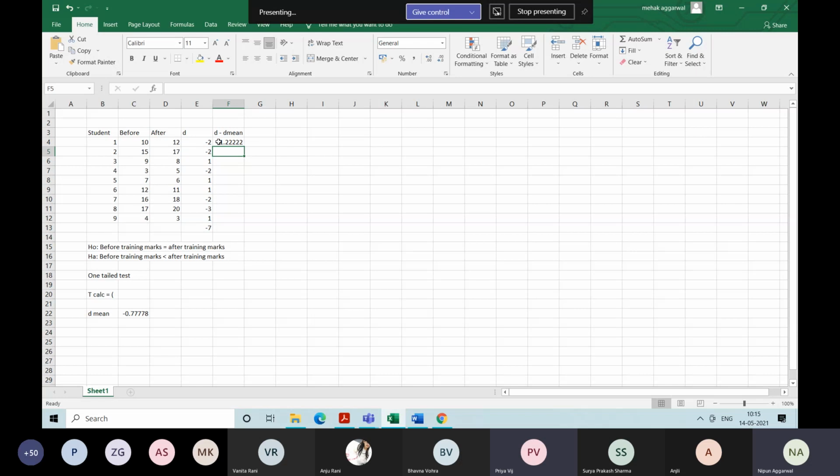Agreed. So this becomes your D minus D mean, which is minus 1.22 for this, and for all the values you have to calculate this. So this becomes your D minus D mean, and now you have to calculate D minus D mean square.